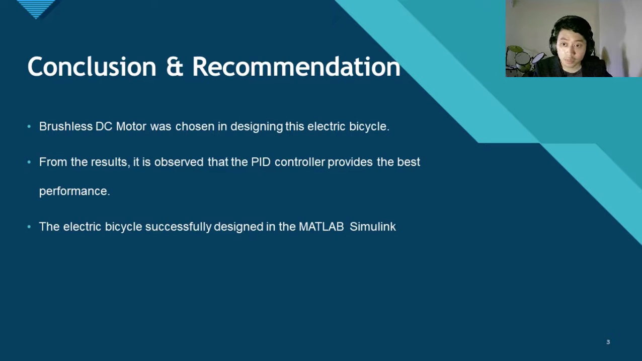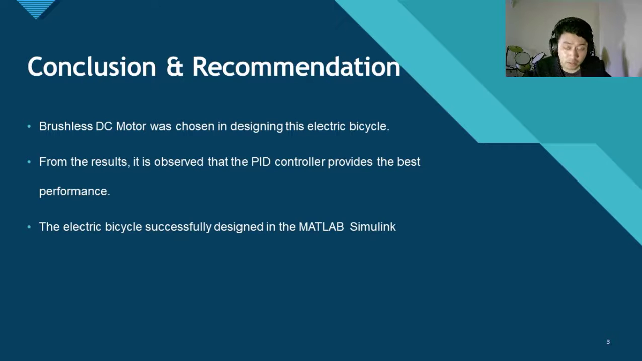After that, from the results that have been discussed in the previous part, it is observed that the PID controller provides the best performance, and we can see that the PID controller helps to improve the time response, and it enables the signal to reach the steady state in a very short time. After all, the electric bicycle was successfully designed in the MATLAB simulator.